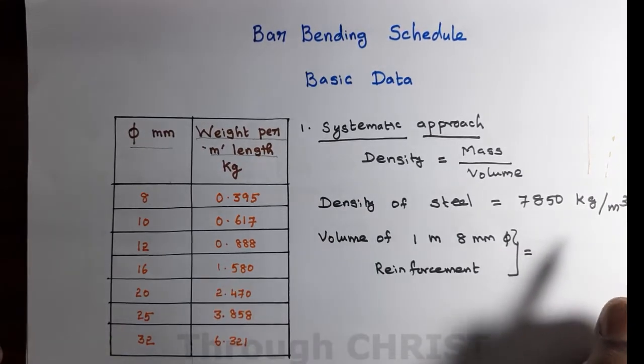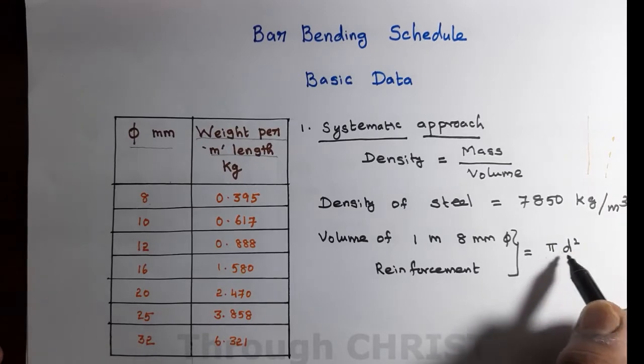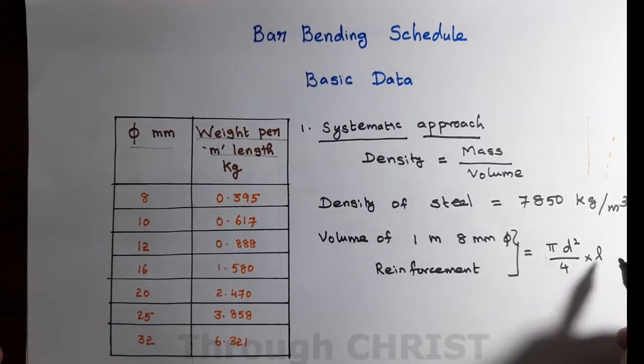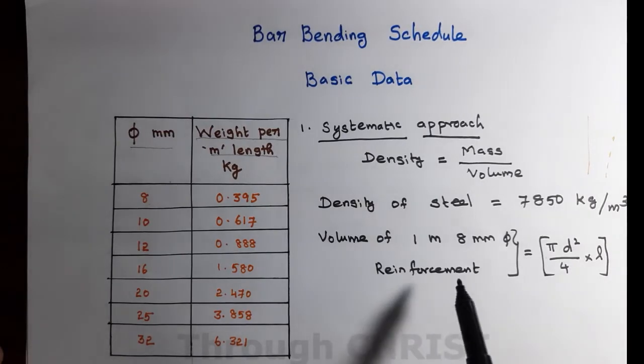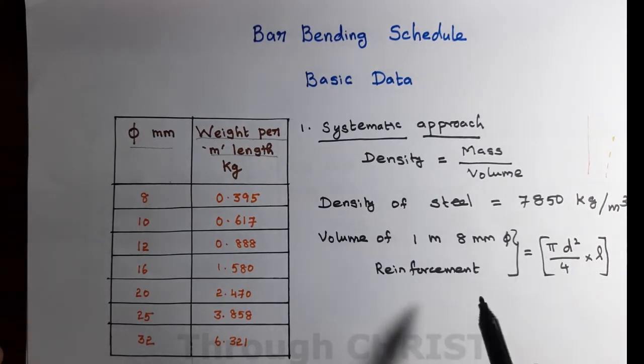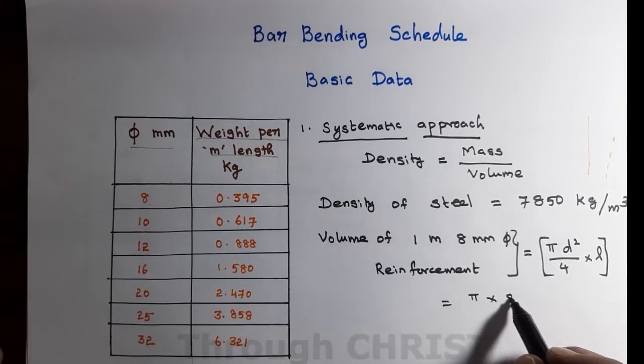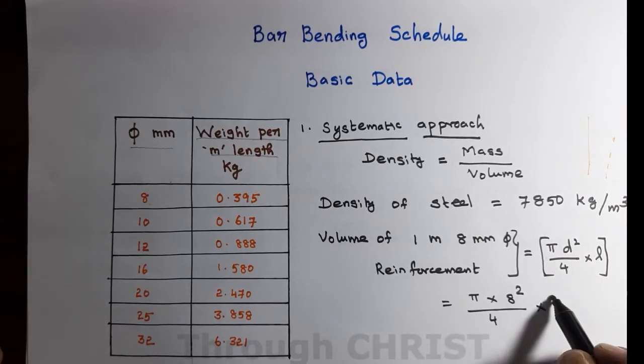The formula to determine the volume of a cylinder is pi d squared by 4 into length. For the 8 mm rod, pi into 8 square divided by 4 into length 1 meter.